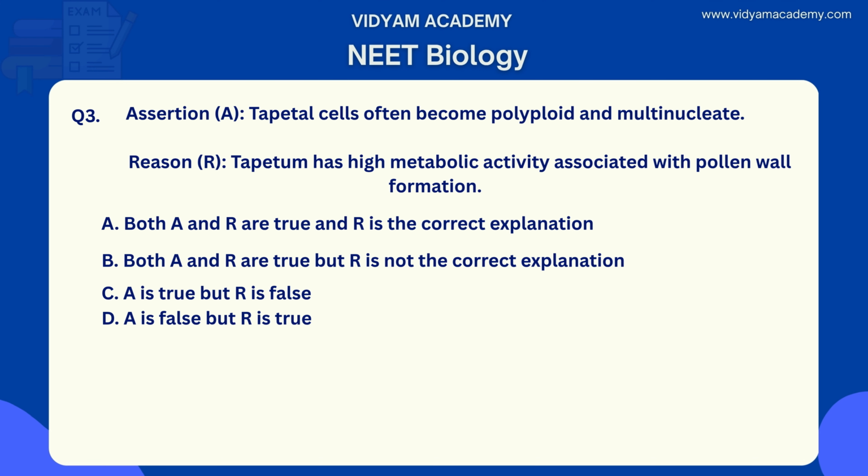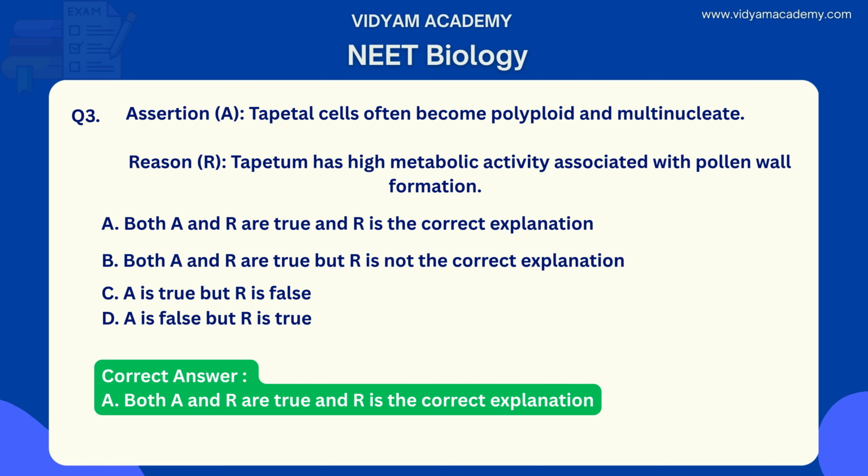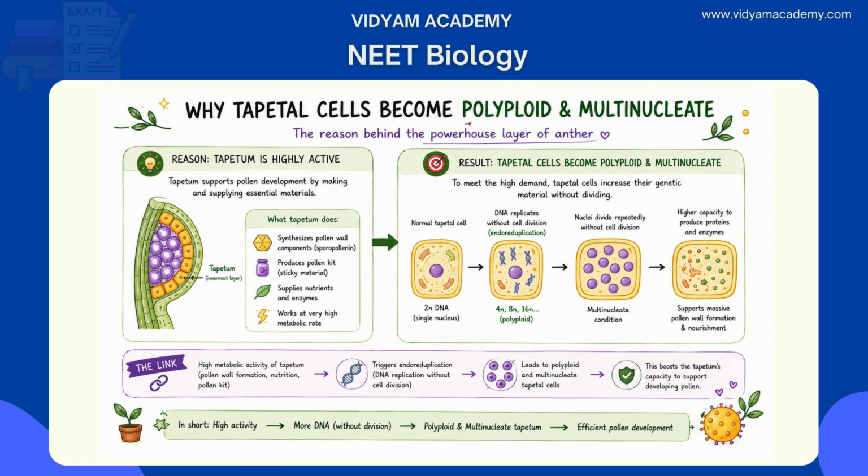Yes. Option A. Both A and R are true and R is the correct explanation. How? Let's see. Tapetum actively synthesizes sporopollenin, pollen kit and nutrients, making it the most metabolically active layer.